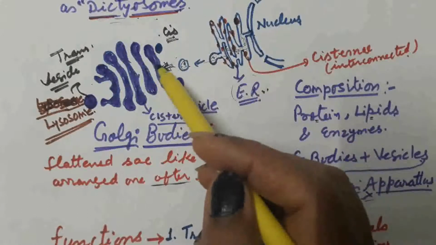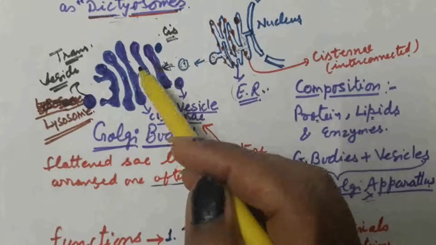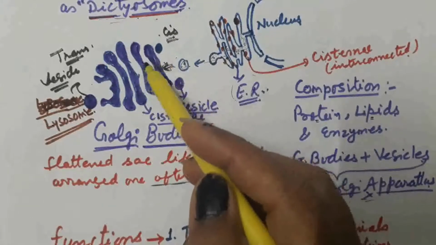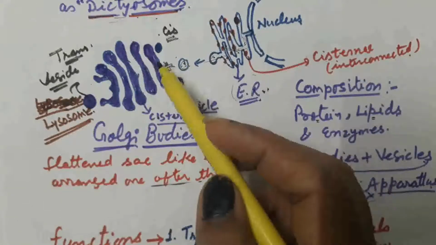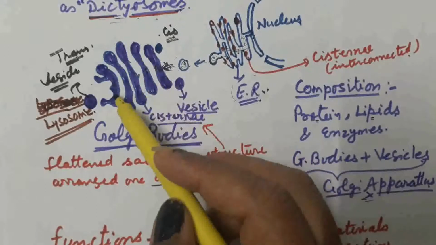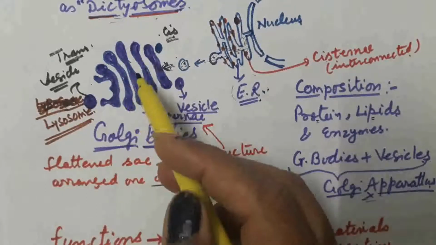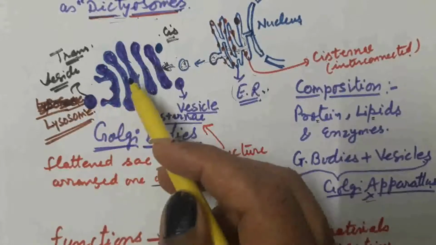They enter into the Golgi bodies. Golgi bodies receive the material and transport it where it is required. Before transportation, they modify the material and then they transport. Transport is just like secretion of the material.